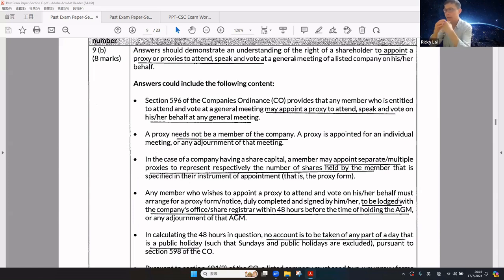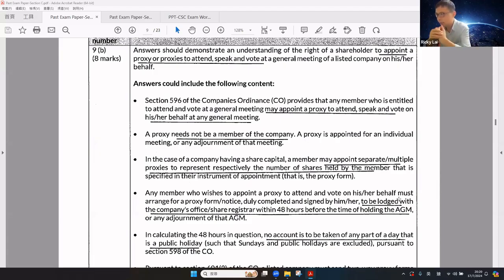Okay, now let's take a look at Part B regarding appointment of proxy at the AGM. The CEO provided that any member who is entitled to attend and vote at the meeting may appoint a proxy to attend, speak, and vote on his or her behalf at any general meeting. The proxy need not be a member of the company. The proxy is appointed for an individual meeting or an adjournment of that meeting.